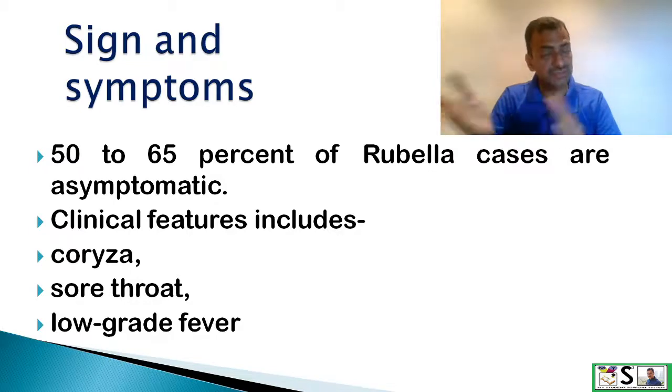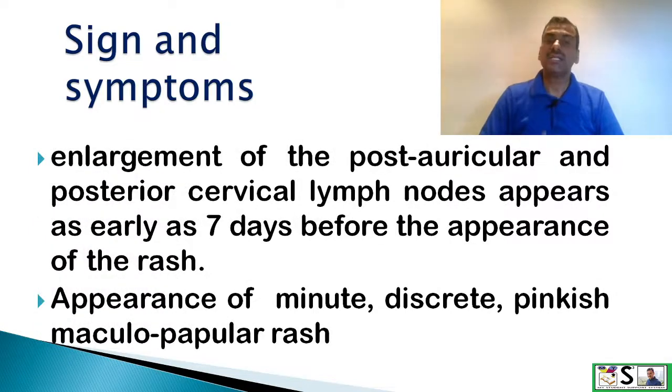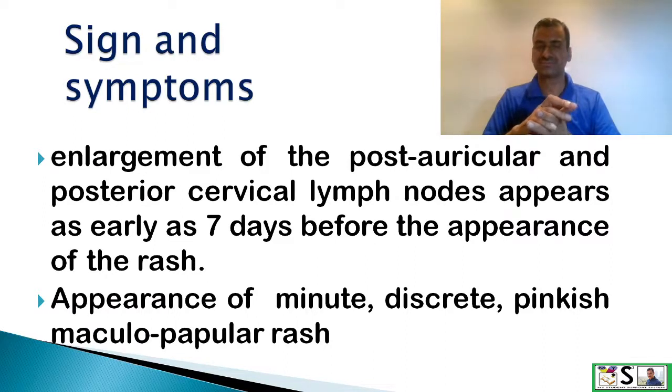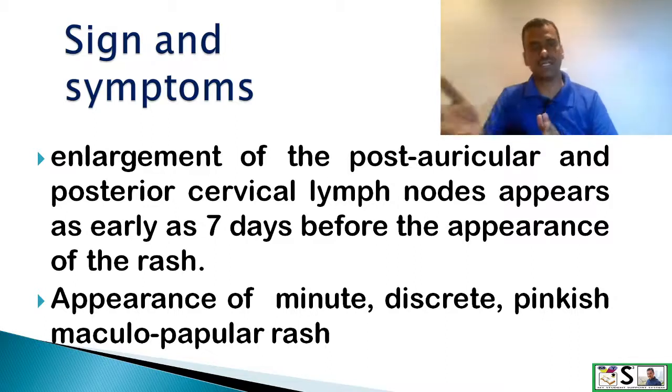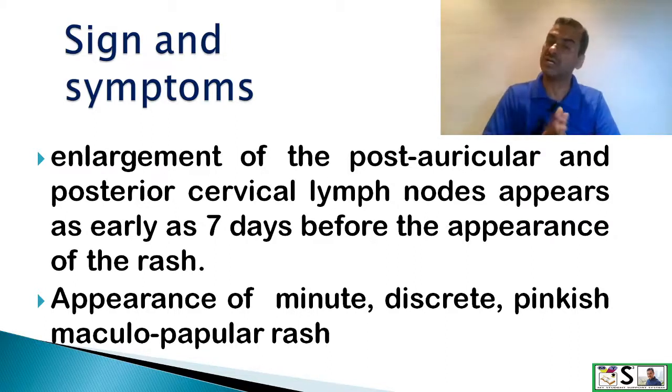Means the symptoms related to common cold. Then enlargement of post-auricular and posterior cervical lymph nodes appears as early as 7th day before the appearance of rash. Appearance of minute, discrete, pinkish maculopapular rash.